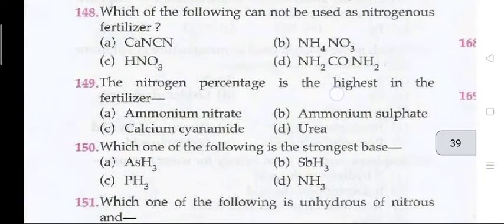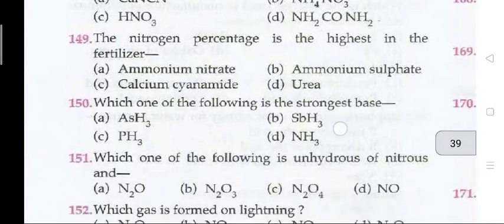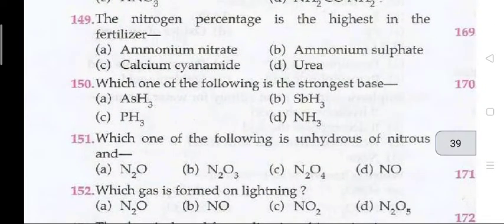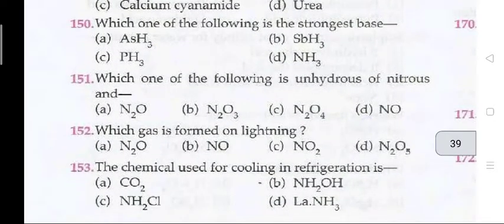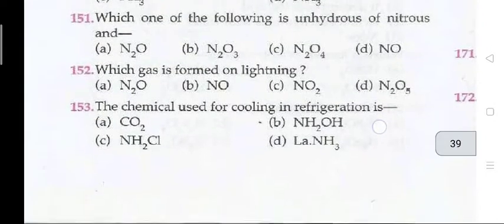Which of the following cannot be used as a nitrogenous fertilizer? The right answer is C, that is HNO3. Next, the nitrogen percentage is the highest in the fertilizer. The right answer is D, that is urea. 150, which one of the following is the strongest base? The right answer is D, that is NH3.